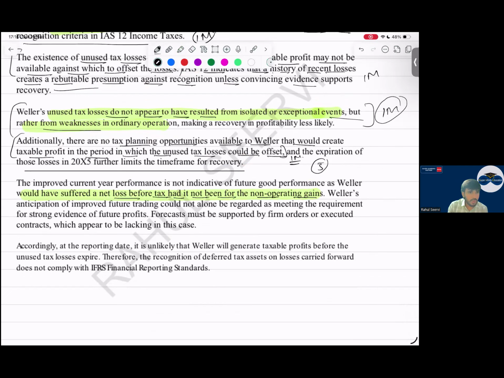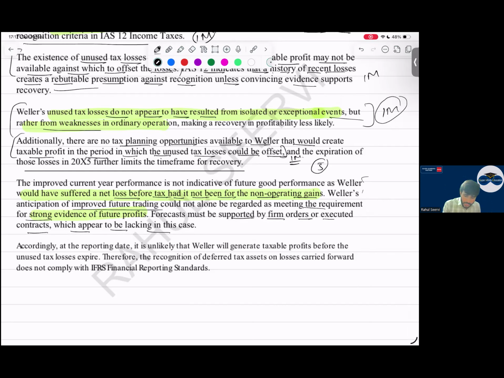W anticipation of improved future trading could not alone be regarded as meeting the requirement for strong evidence of future profits. See, they are saying that improved future trading is there, we will make good profit, etc. It's not alone. It's not that by saying it'll be. We need some proof. Forecast must be supported by firm order or executed contracts, which appear to be lacking in this case. Yes, I mentioned proof should be that they have mentioned this.